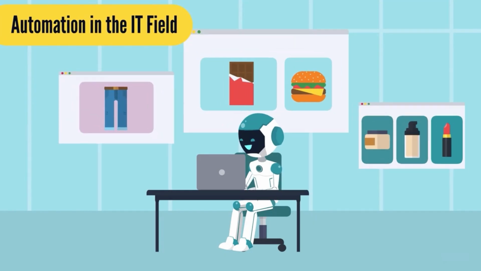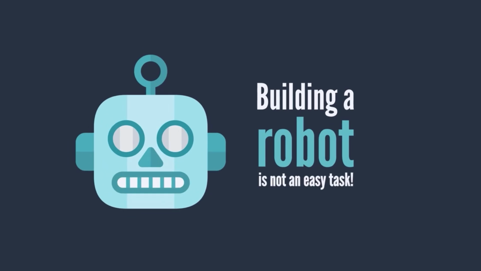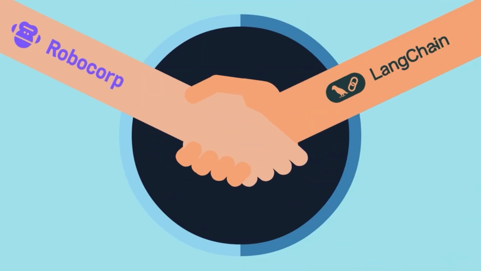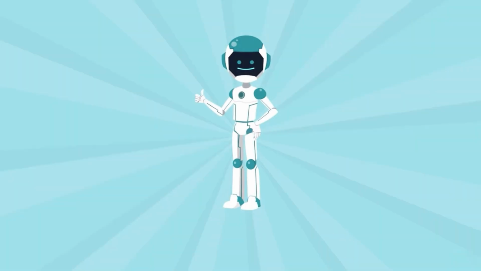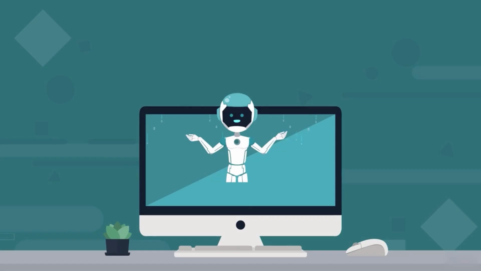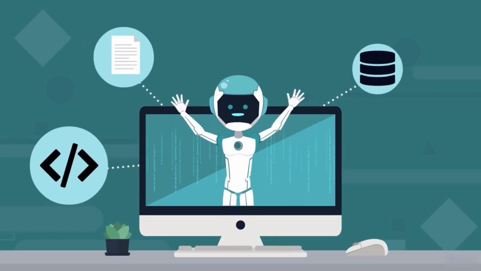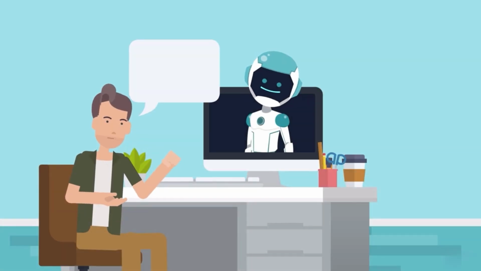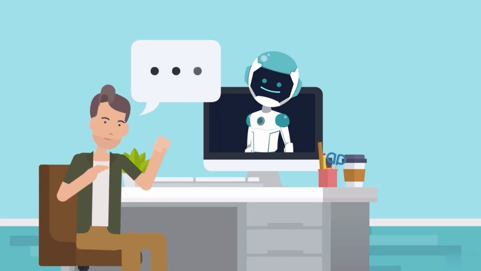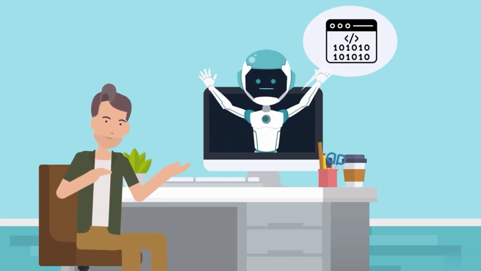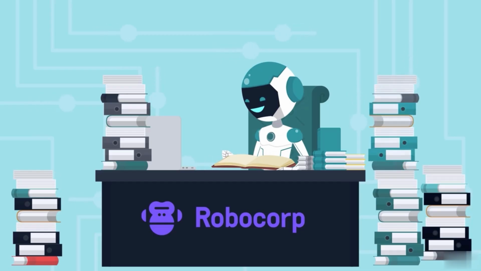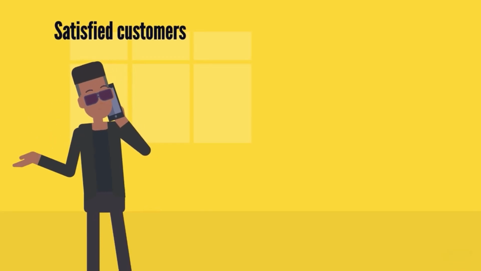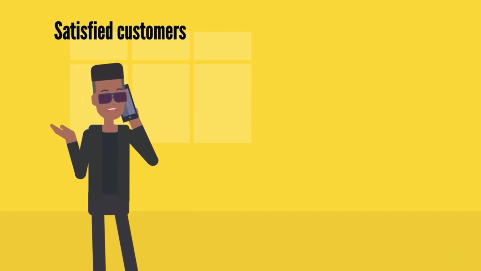and websites. But of course, building an automated robot is no easy task. That's why RoboCorp has employed LangChain to build Remark, a co-pilot that can assist you with coding advice. Or why not generate an entire code snippet for you? All you need to do is explain the use case you need to solve in human language, and Remark will develop the relevant code. To make this possible, RoboCorp has provided a large model with data from many resources, including coding examples and documentation. They've successfully created a product that solves customers' problems quickly and efficiently.